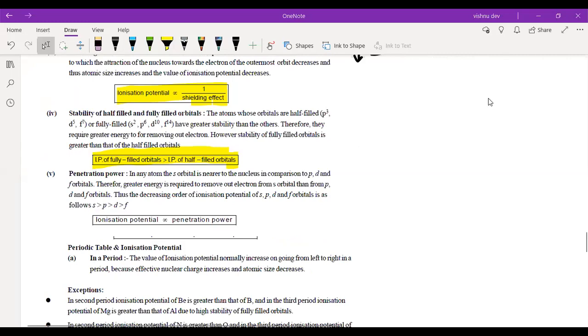Then now the last point is penetration power. Okay, and this we have already studied in atomic structure, that penetration power of s atomic orbital is greater than p atomic orbital is greater than d greater than f.